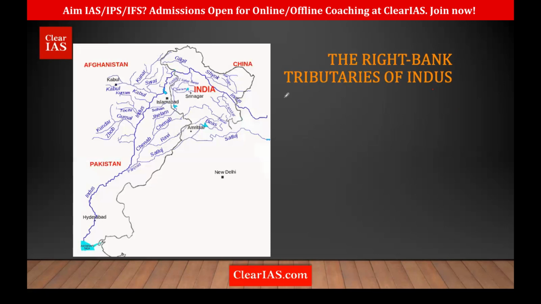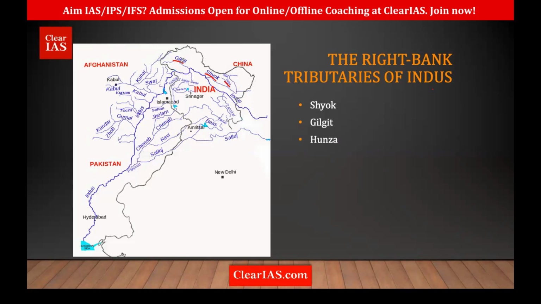If you're talking about the right bank tributaries of Indus, this is the Indus River. You can see Indus is flowing like this, so the ones on the right are the right bank tributaries. We have the Shyok River. This is very important. Shyok's tributary is the Nubra River, and this is in the Siachen region. So we have the Shyok River and the Nubra River here. Then we have the Gilgit River.